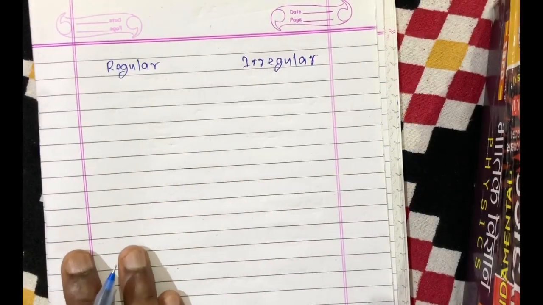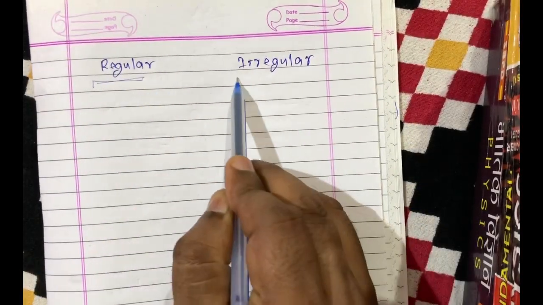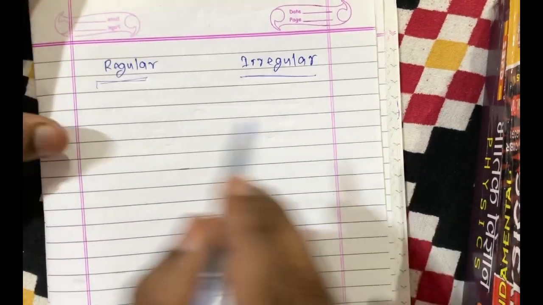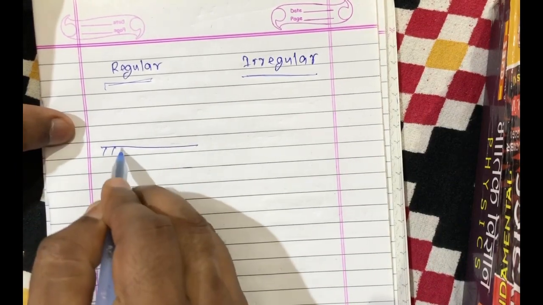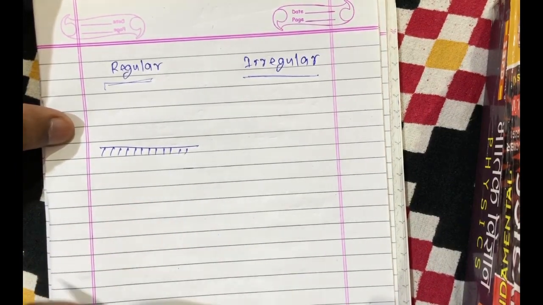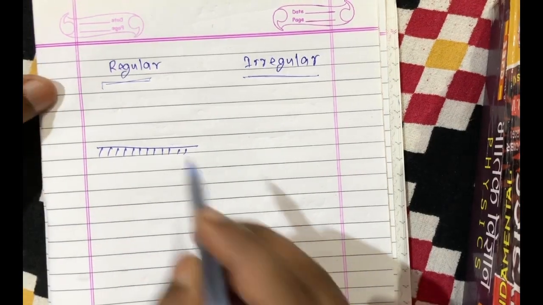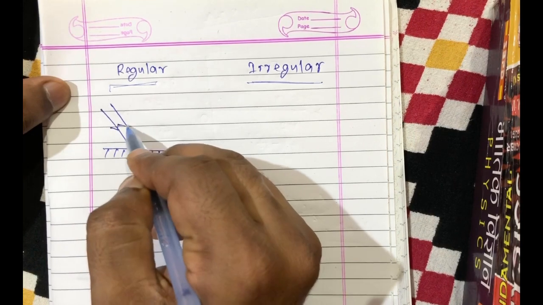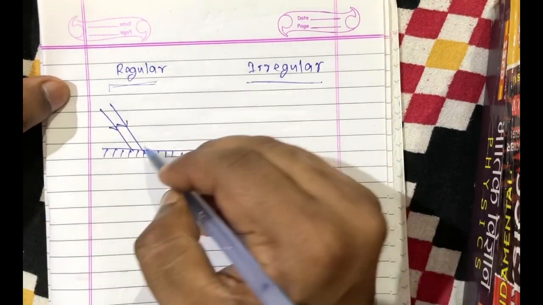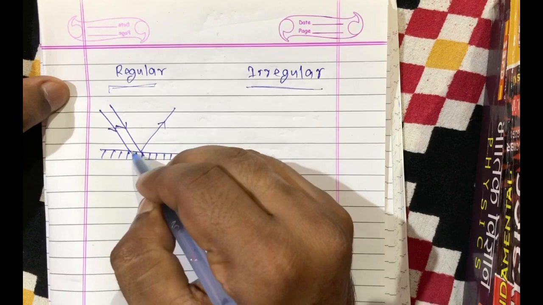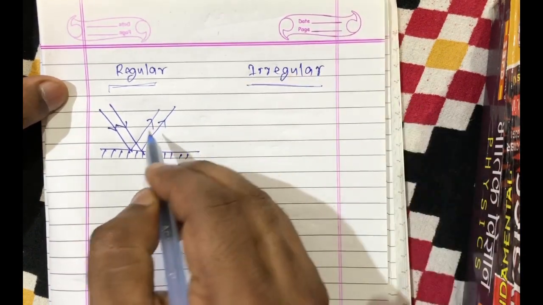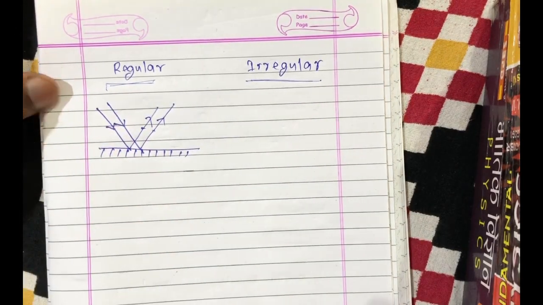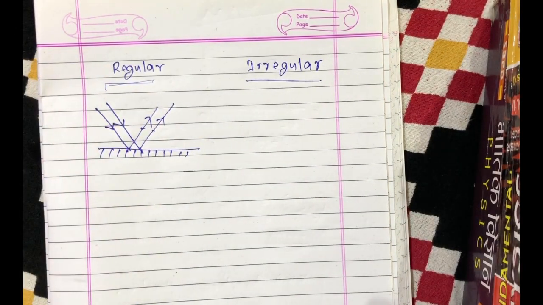Now let us understand regular reflection of light and irregular reflection of light with the help of a diagram. Let this be a plane mirror, or we can say a shining surface. Here you can see that the incoming light rays are parallel to each other, and after reflection they are bounced back in such a way that the reflected light rays are also parallel to each other. Such type of reflection of light is called regular reflection of light.